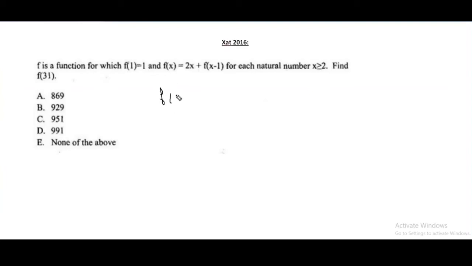So if I, let's say, find f of 2, what do we get? We get 2 into 2 plus f of 1. What is f of 1? F of 1 is 1. So 4 plus 1, f of 2 comes out to be 5. Similarly, f of 3, you will get a pattern. Obviously, you will not go till f of 31, you will get a pattern. So that is 2x.